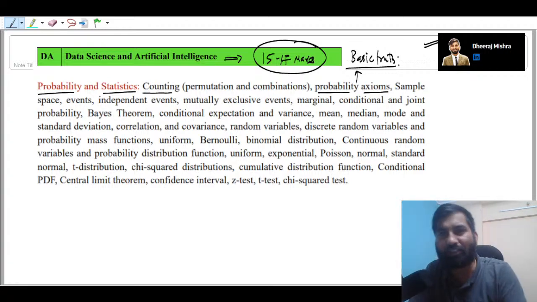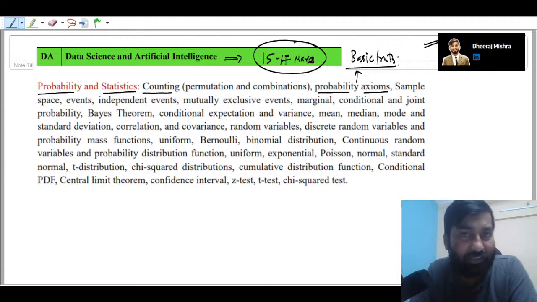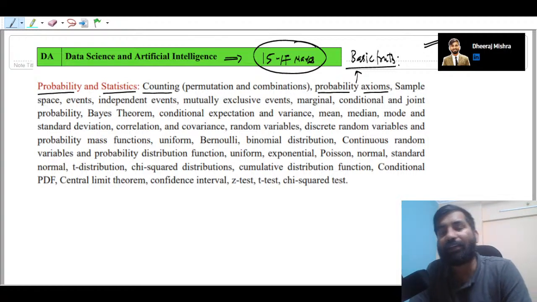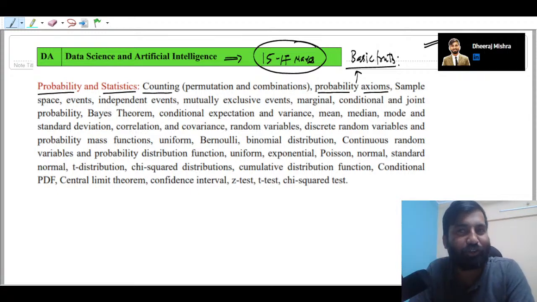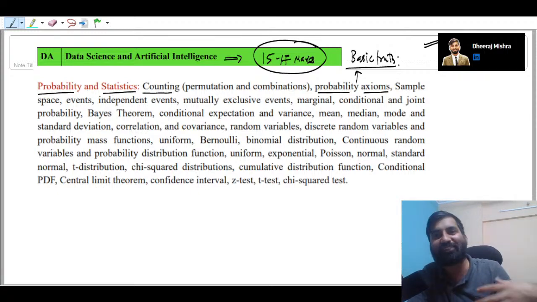The well-known ones are tossing a coin and throwing a dice. We will toss different kinds of coins, not only an unbiased coin but also a biased coin, or you can say a coin which has more weight on one side.